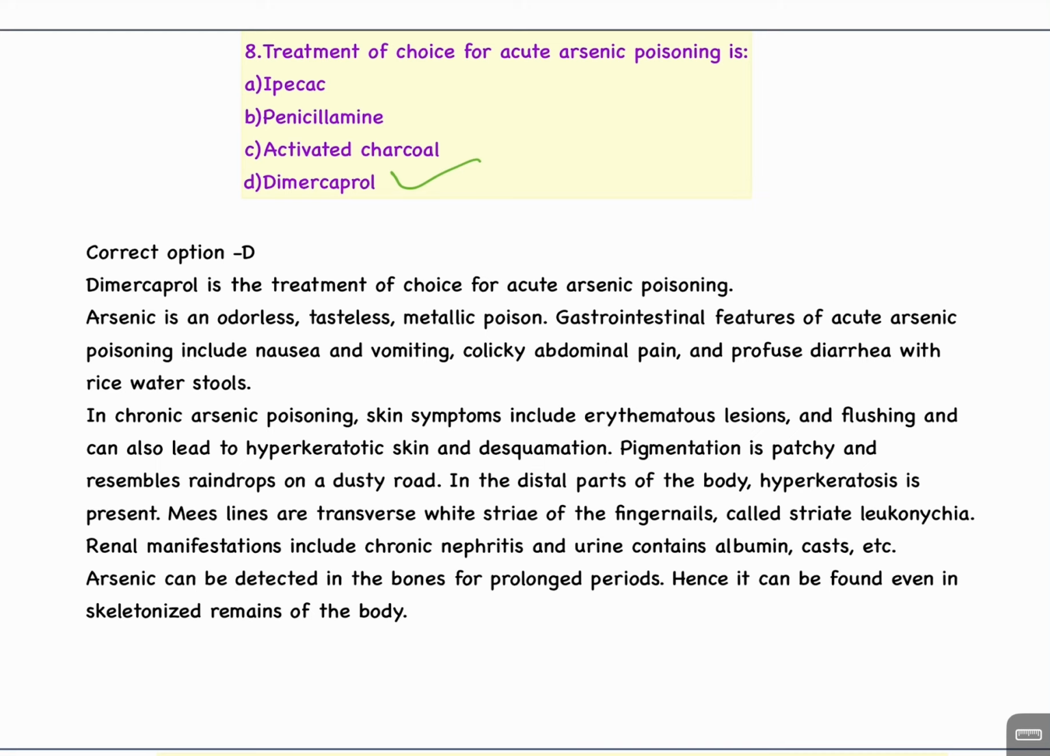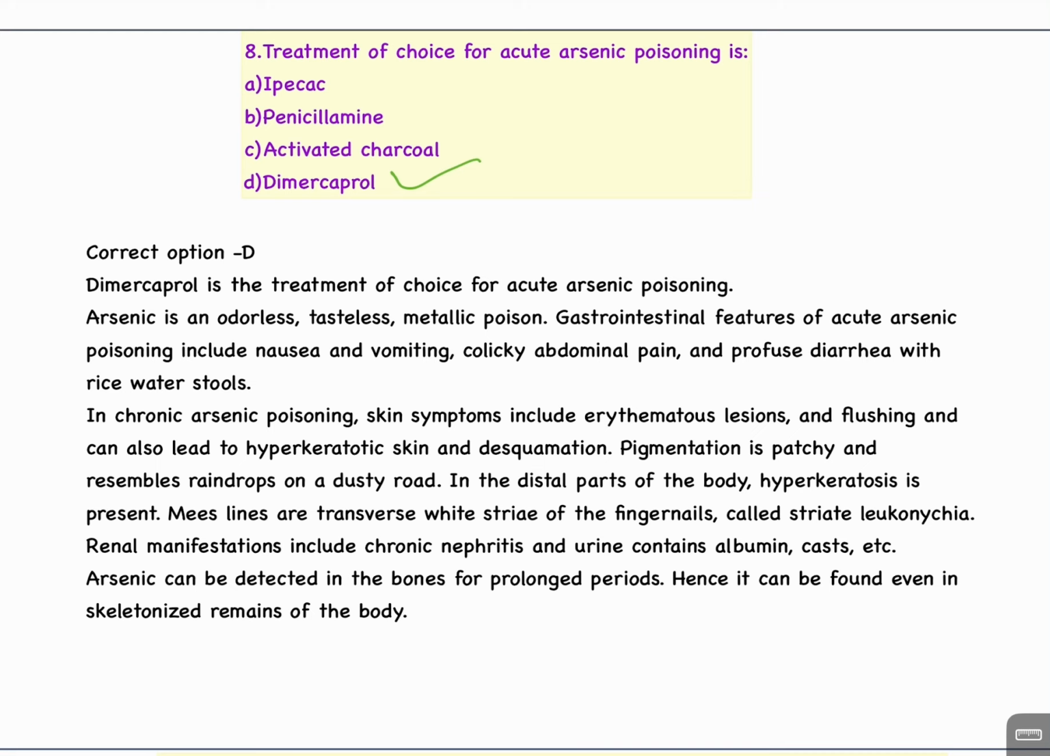In chronic arsenic poisoning, skin symptoms include erythematous lesions and flushing, and can also lead to hyperkeratotic skin and desquamation. Pigmentation is patchy and resembles raindrops on a dusty road. In the distal parts of the body, hyperkeratosis is present.